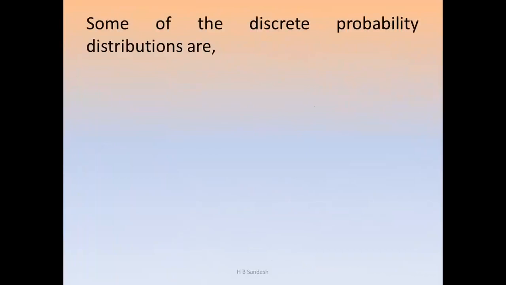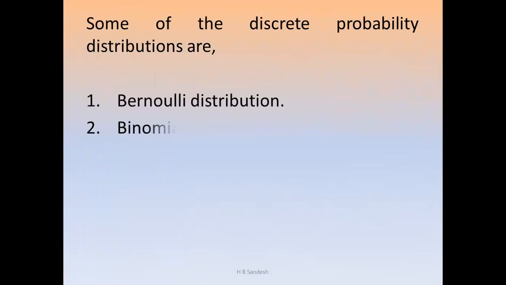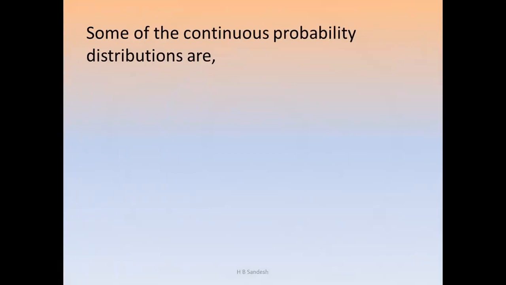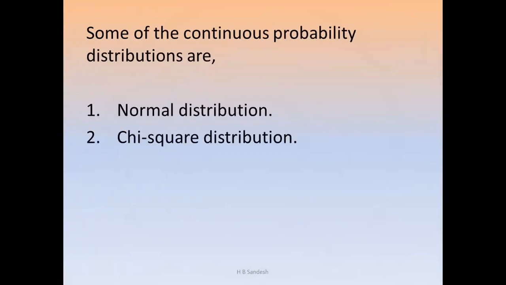Some of the discrete probability distributions are the Bernoulli distribution, the binomial distribution, the Poisson distribution, and the hypergeometric distribution. Some of the continuous probability distributions are the normal distribution, chi-square distribution, and Student's t distribution.